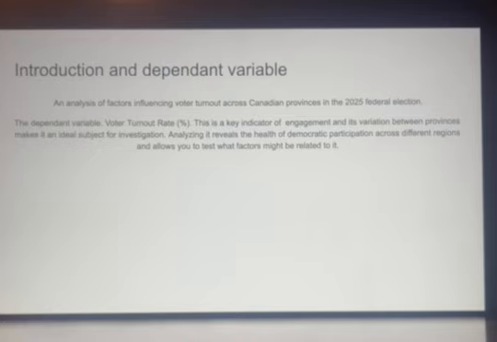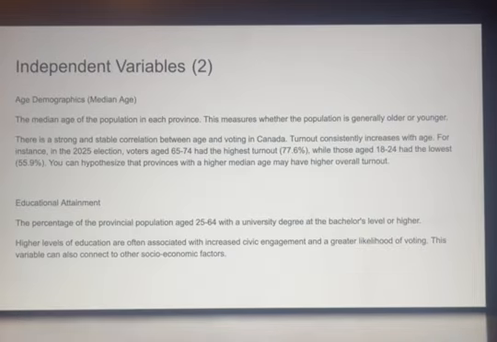The dependent variable, the voter turnout rate. This is a key indicator of engagement, and its variation between provinces makes it an ideal subject for investigation. Analyzing it reveals the health of democratic participation across the different regions and allows you to test what factors might be related to it. Independent variables, age demographics, the median age of the population in each province.